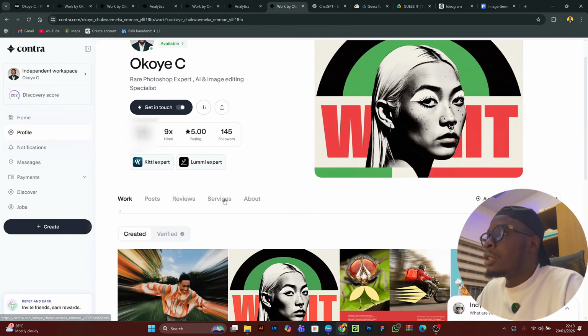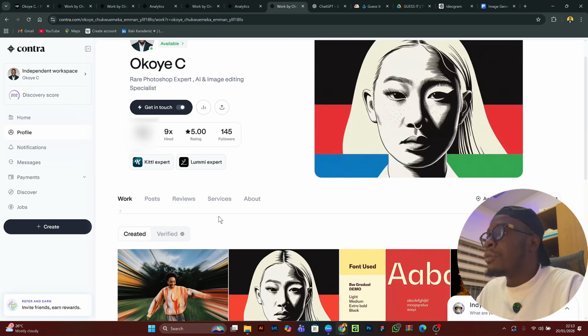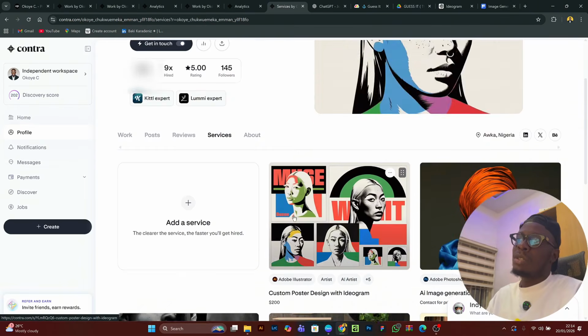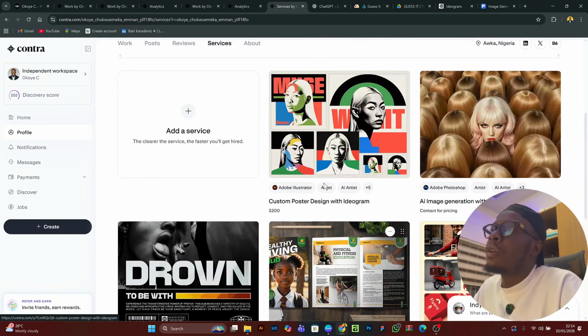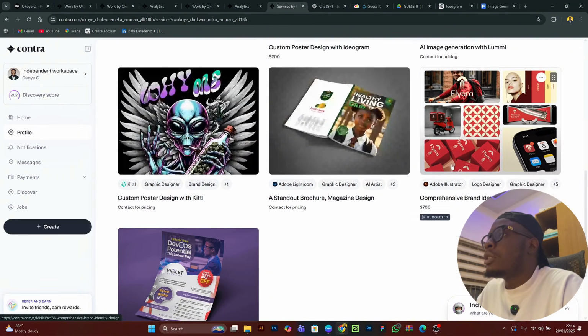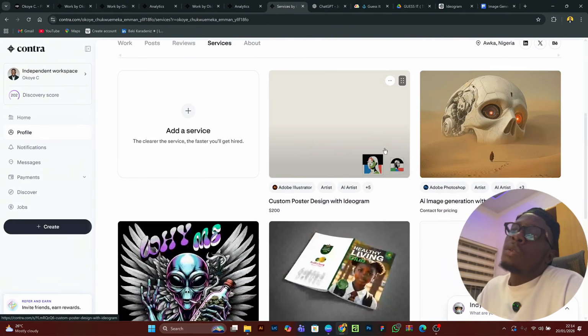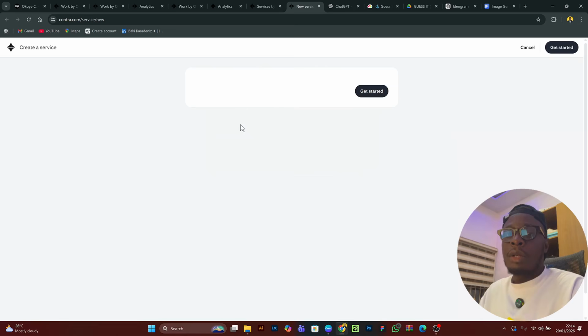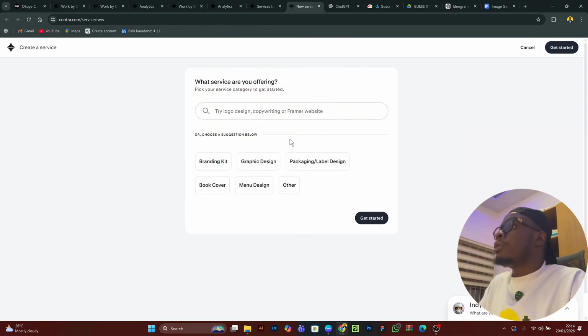So the next thing you need to do to increase your points is to add services. Services are something that you can do on Fiverr. As a graphic designer, I added brand identity and the rest. How to add this is very simple. When you come here, you click on add service, and it opens this menu.